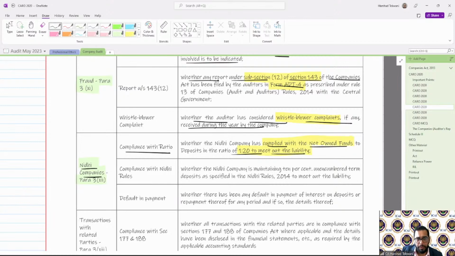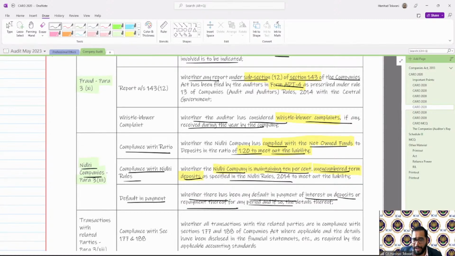Second, compliance with the Nidhi rules. Whether the Nidhi company is maintaining 10% unencumbered term deposit as specified in the Nidhi rules. So maintaining 10% unencumbered term deposit. Third, default in payment. Whether there has been any default in payment of interest on deposit or repayment thereof for any period. If there is any default, we need to mention the default in payment of interest or deposit. So that is for Nidhi company.